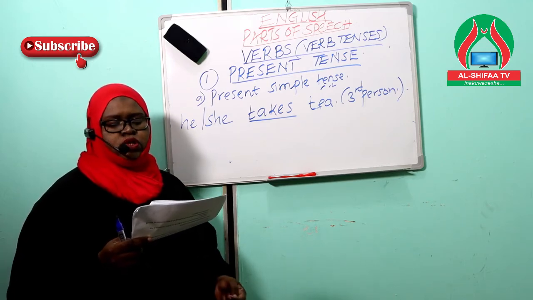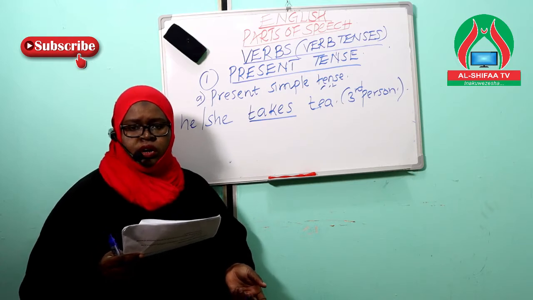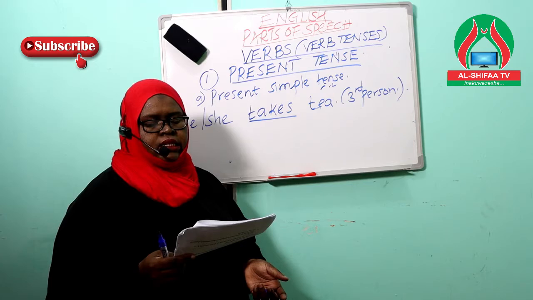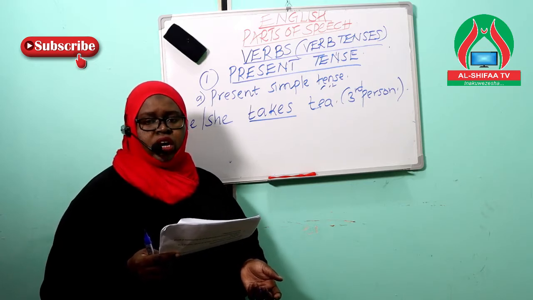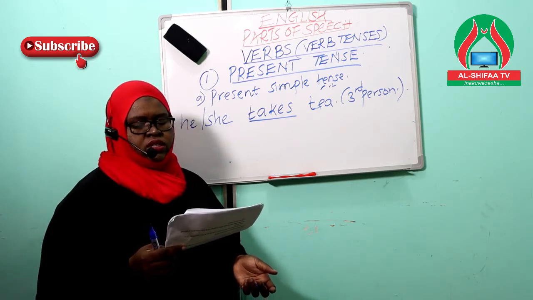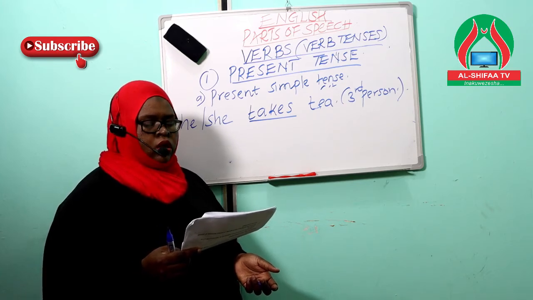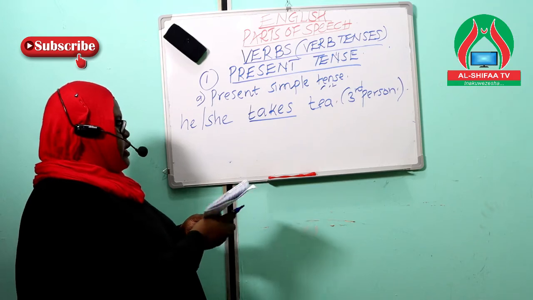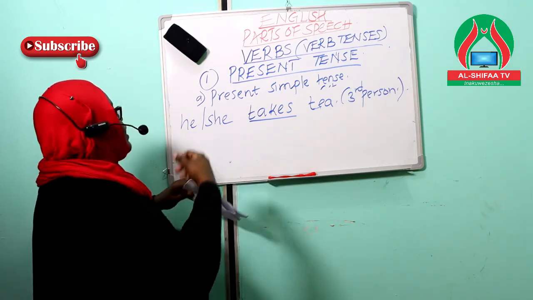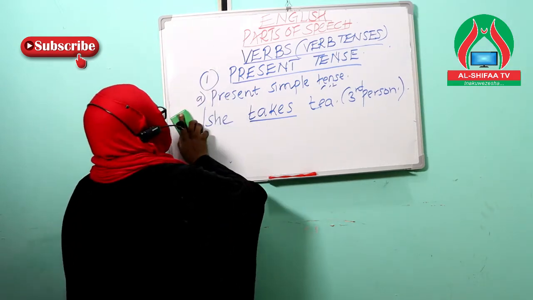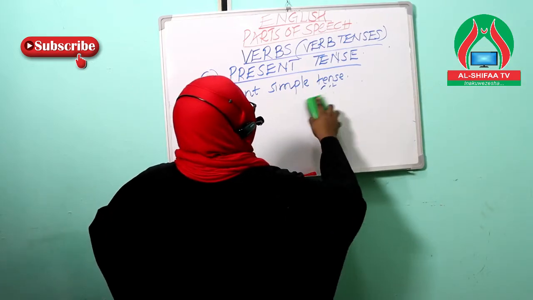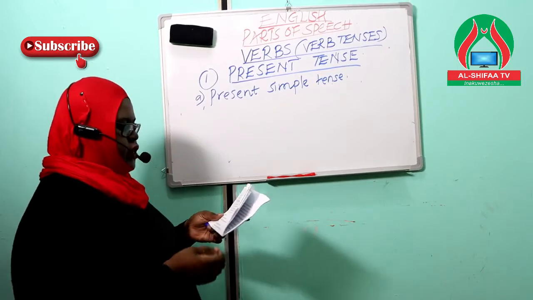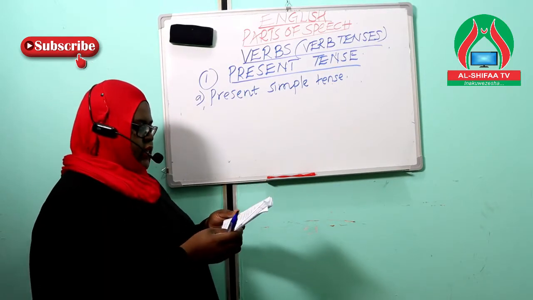Number three is that it is used for general truths or facts. Number four, it is used for instructions or directions. And lastly, it is used to show fixed arrangements. Now let me write a few example sentences here that will guide us into knowing how each use has been put to practice.